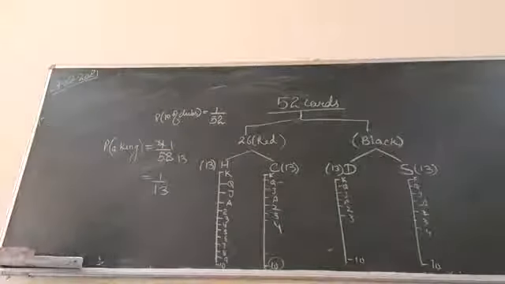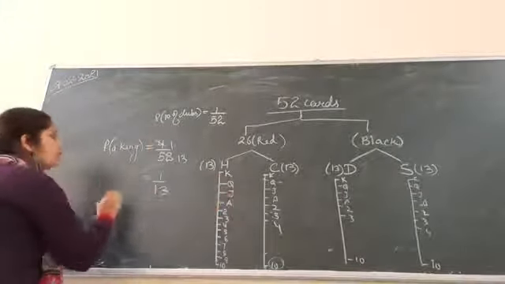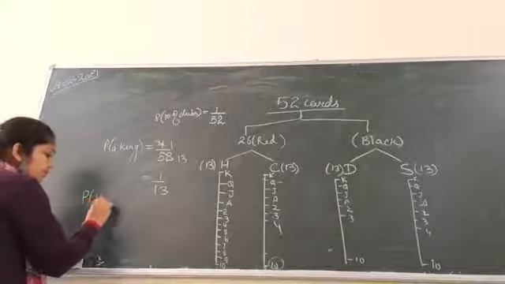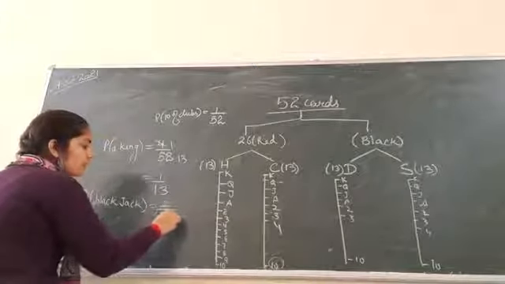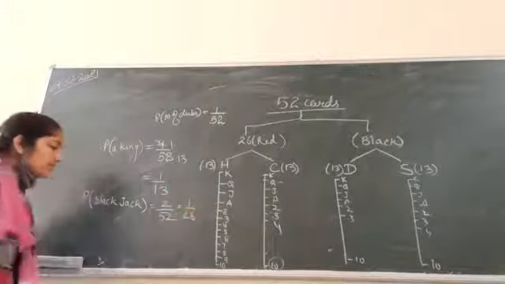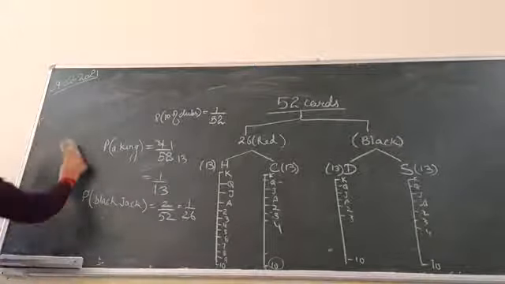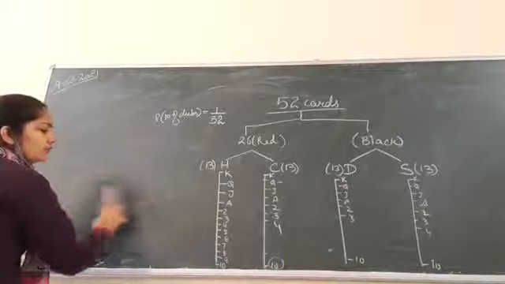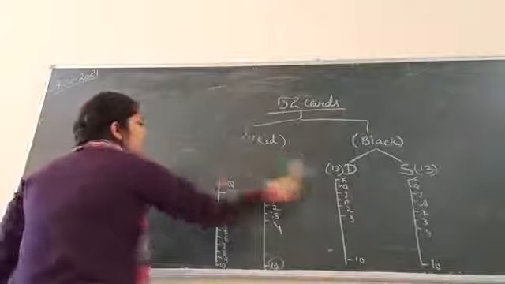Clear? Yes. Okay. Then they are asking you to find probability of getting a black jack. So how many will there be? 2. Out of 52. That is 1 over 26. Clear? So this was your question number 8. Question number 9 we have already done. Okay, so now we'll do question number 10.